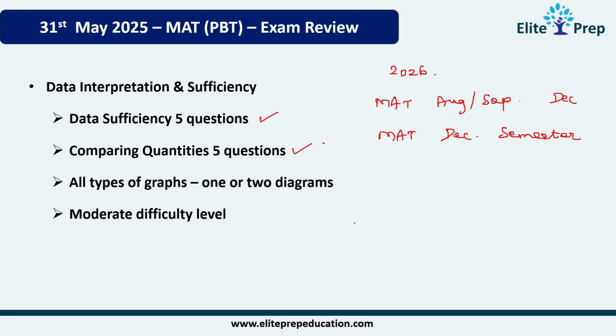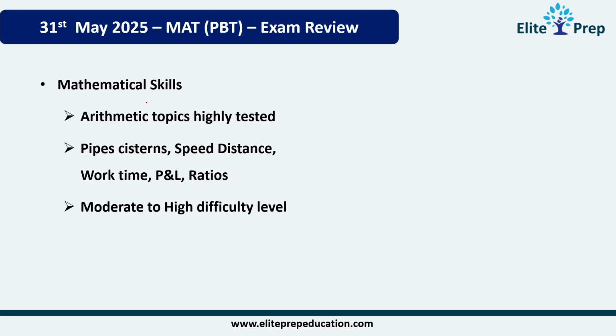Now coming to the next two sections. So, 31st May 2025 MAT PBT exam review. Mathematics skills, as expected, were moderate to high difficulty level only, and arithmetic topics were tested. Some of the specific topics tested were pipes and cisterns, speed, distance, work, time, profit and loss, and ratio questions. Geometry had just 2 to 3 questions.